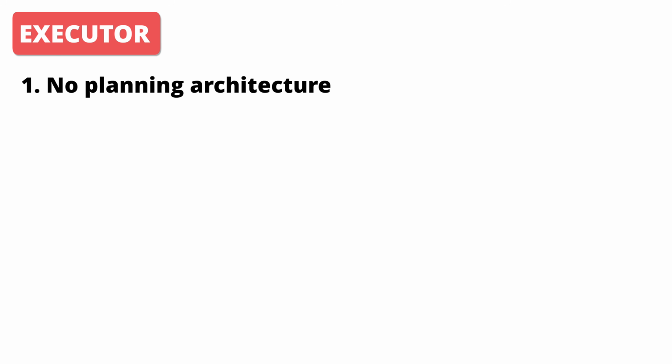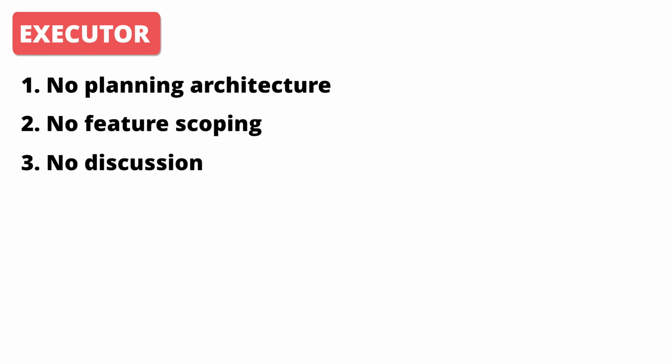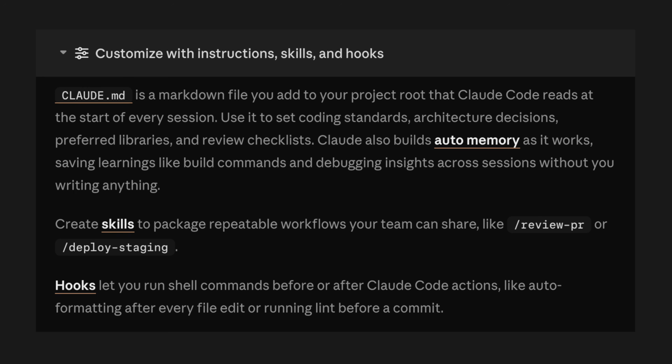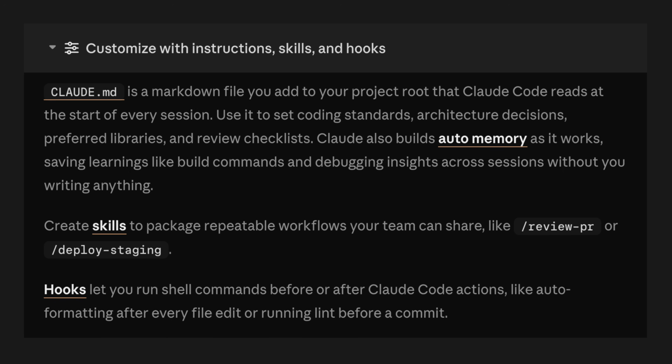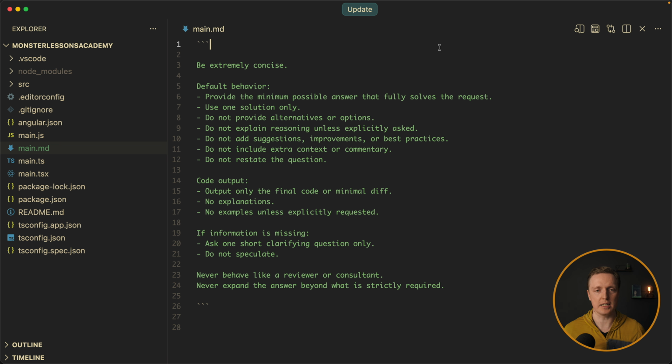First of all, what I really like to do myself is have one AI as my executor, which basically means I am not using it to plan architecture, to scope my features, to discuss something, only to execute exactly what I want. You can use any AI here, let's assume that we're using Claude. My point here is to create rules which will forbid it to propose something, communicate with me, provide different solutions and so on. You can just throw a bunch of rules in any AI that you are using. Here is what I prepared.